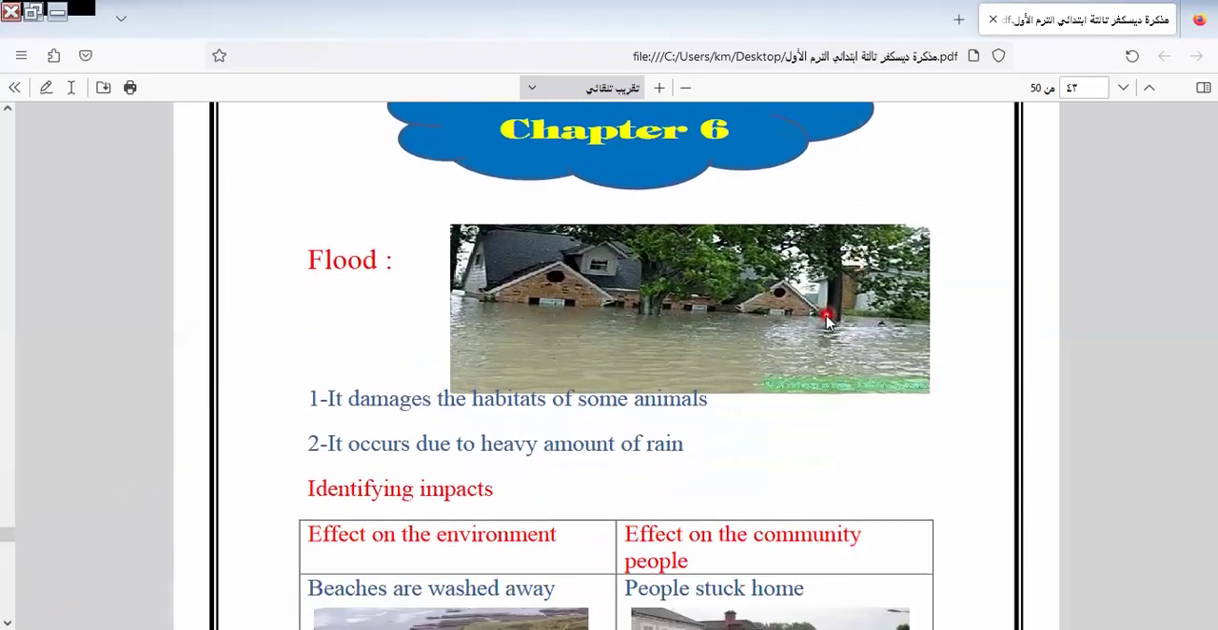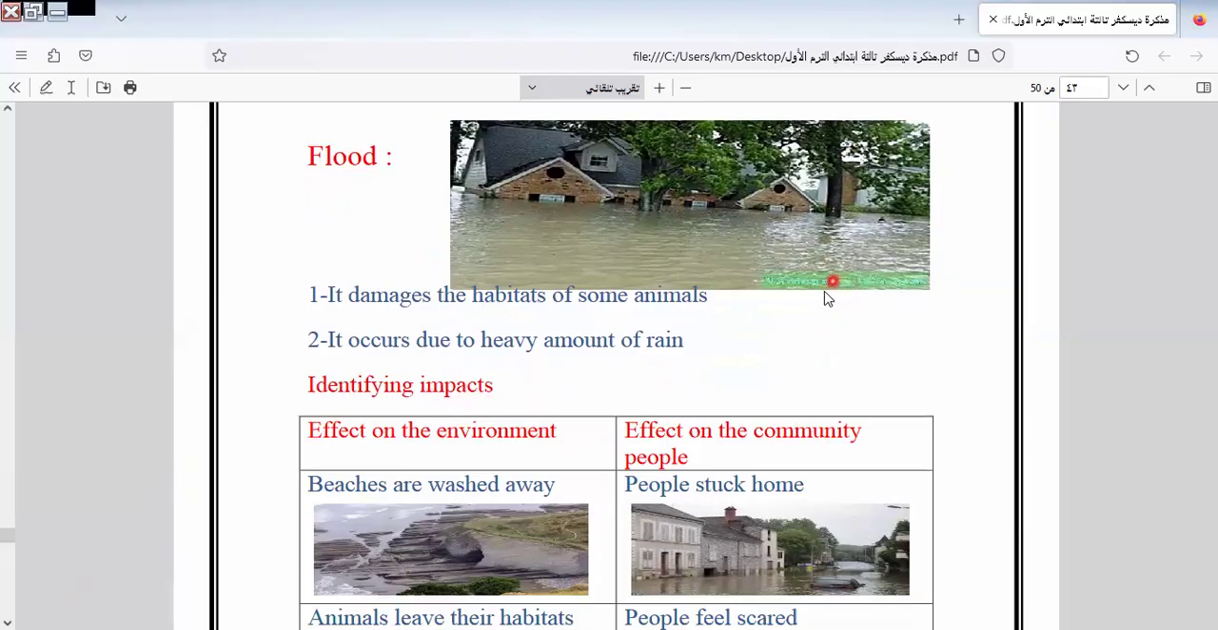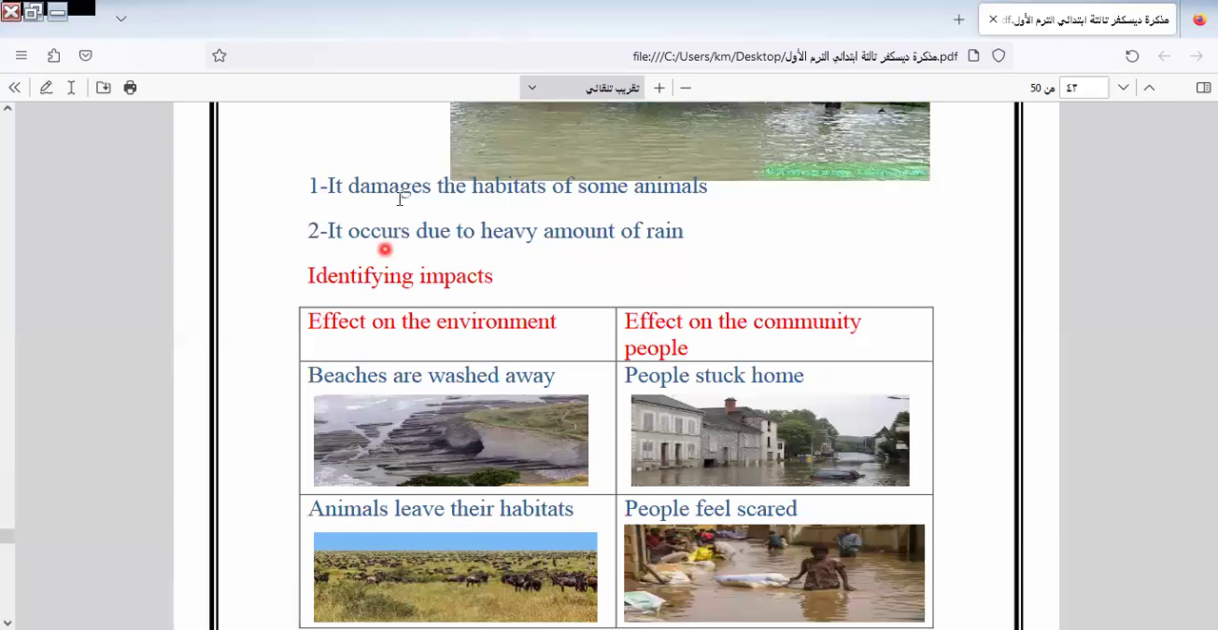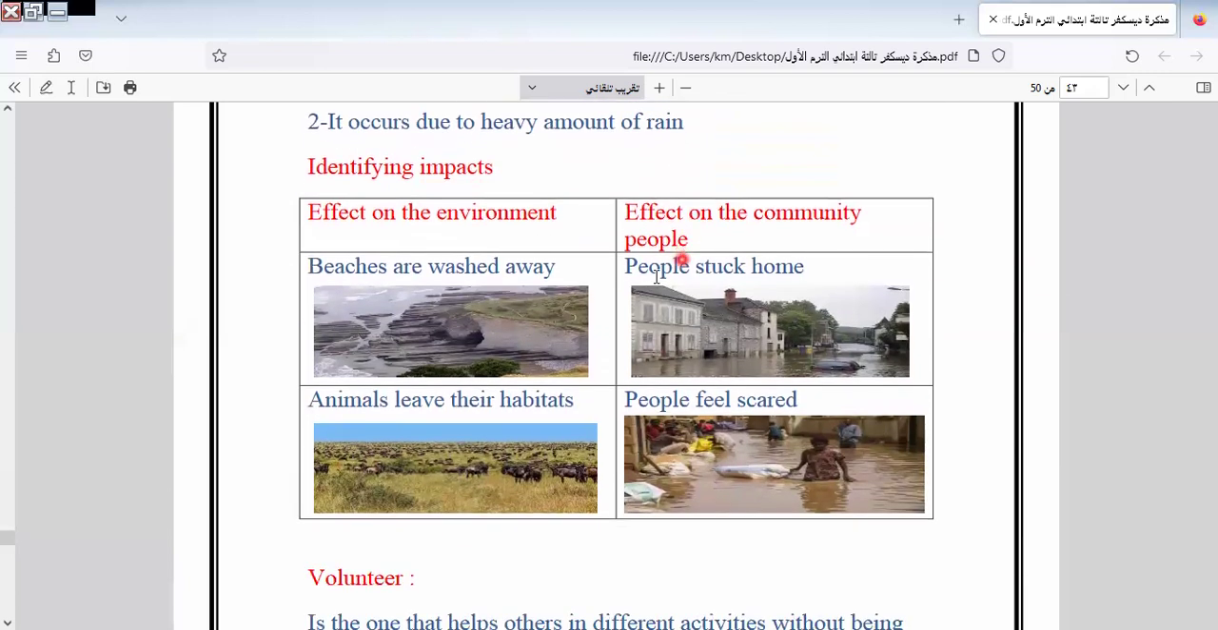It will be chapter 6, flood. What is the meaning of flood? What is the disadvantage of floods? What do floods destroy? Okay, so it damages the habitats of some animals. It occurs due to a heavy amount of rain.